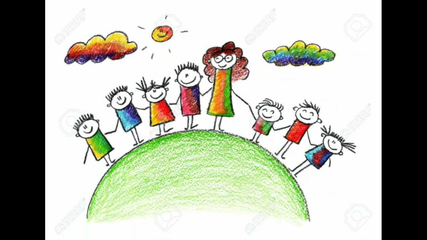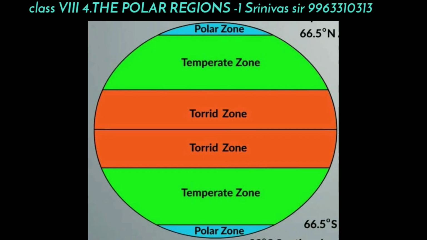Dear children, we knew already there are many people on this earth. Different people live in different areas. Their lifestyle is different from one place to another place. We have learnt already in the previous chapter, the earth is divided into different zones on the basis of latitudinal extent and the differences in climate. The globe is divided into three broad heat zones. They are torrid zone, temperate zone, and polar zone.